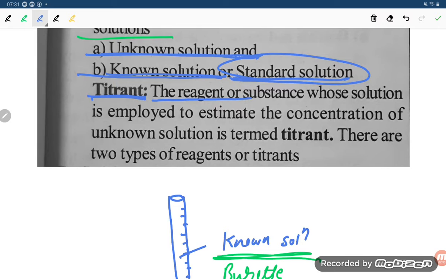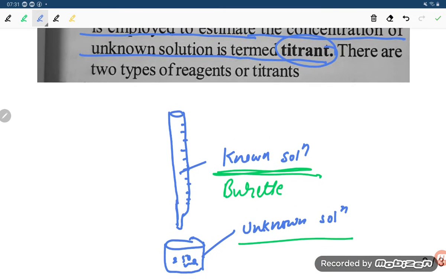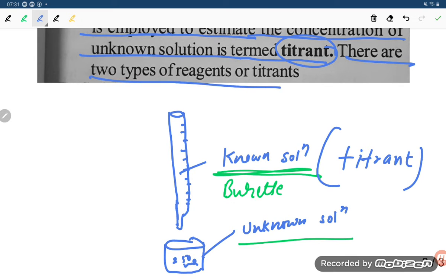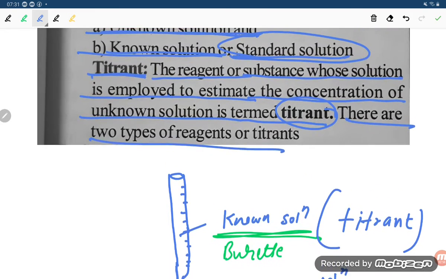The reagent or substance whose solution is employed to estimate the concentration of unknown solution is termed as titrant. What is it, student? Whatever you are taking in the burette, that is what is known as titrant. There are two types of reagents or titrants.